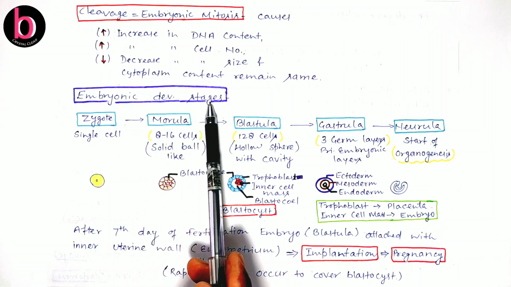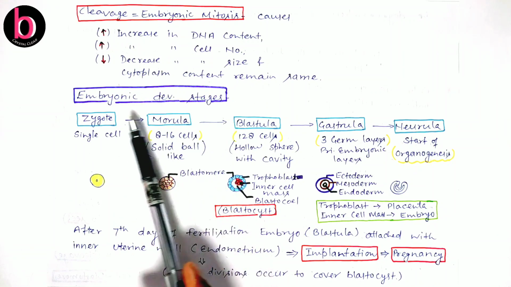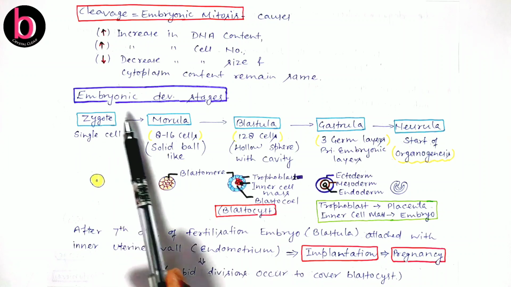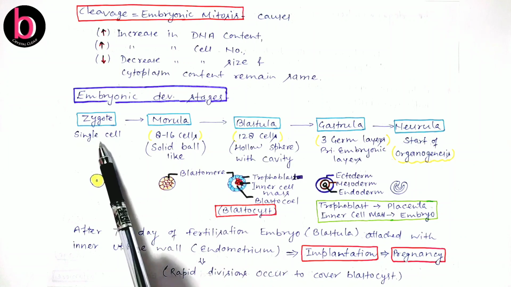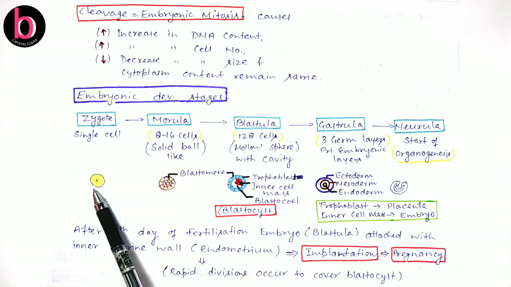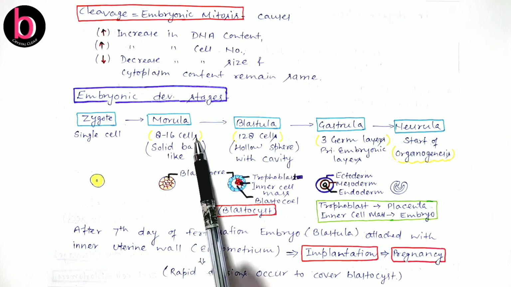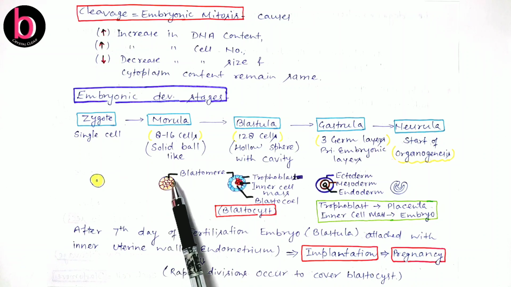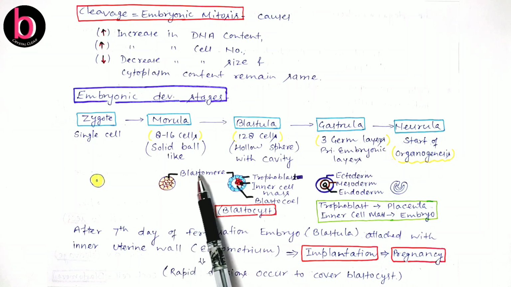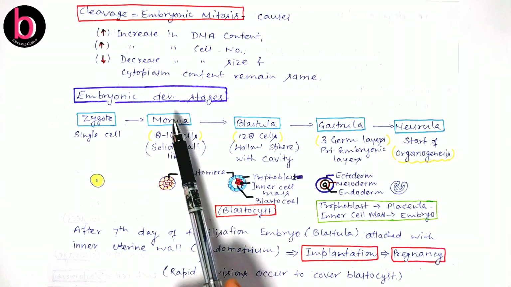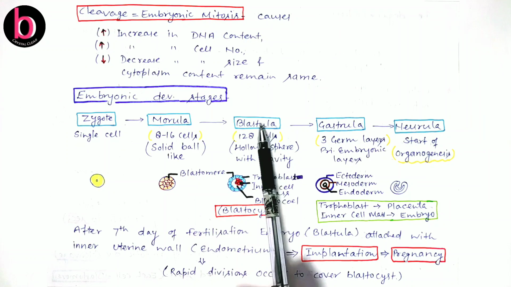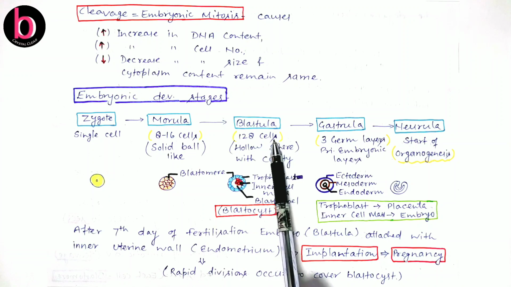During embryonic development, there are a number of events related to various stages. The zygote, a single-cell structure given here, converts into the morula, which is an 8 to 16 cell structure. This is solid and ball-like. Every single cell is a blastomere. After the morula, the next stage is the blastula, the 128-cell stage.